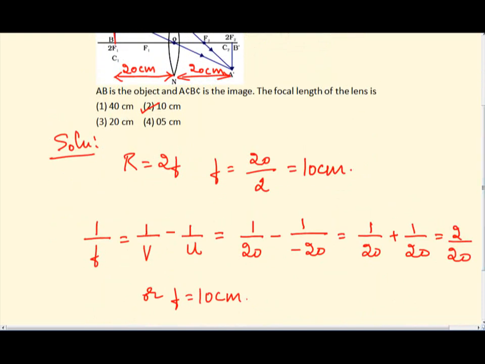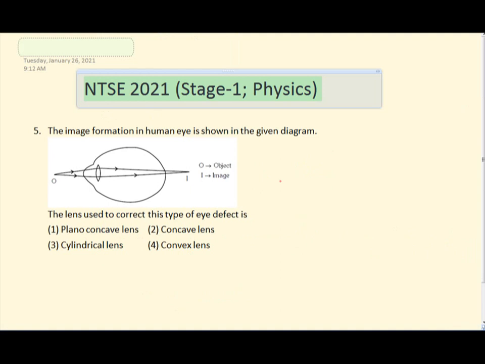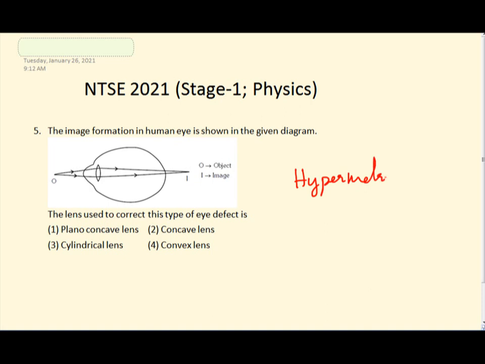Okay. Now we'll move on to the fifth question. The question says the image formation in human eye is shown in the given diagram. The lens used to correct this type of eye defect is. Okay. So first of all, what is this kind of defect called? It is called as hypermetropia, wherein the light rays which are entering our eyes will not be able to converge at a single point on our retina. It is falling behind the retina, right?